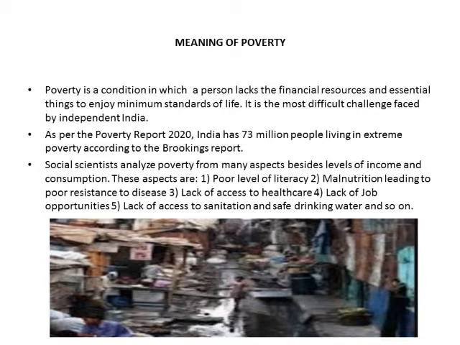As per the poverty report of 2020, India has 73 million people living in extreme poverty according to the Brookings report. Social scientists analyze poverty from many aspects besides level of income and consumption. And these aspects are poor level of literacy, malnutrition or undernourishment, which leads to poor resistance to disease, lack of access to healthcare, lack of job opportunities, lack of access to sanitation and safe drinking water, and so on.